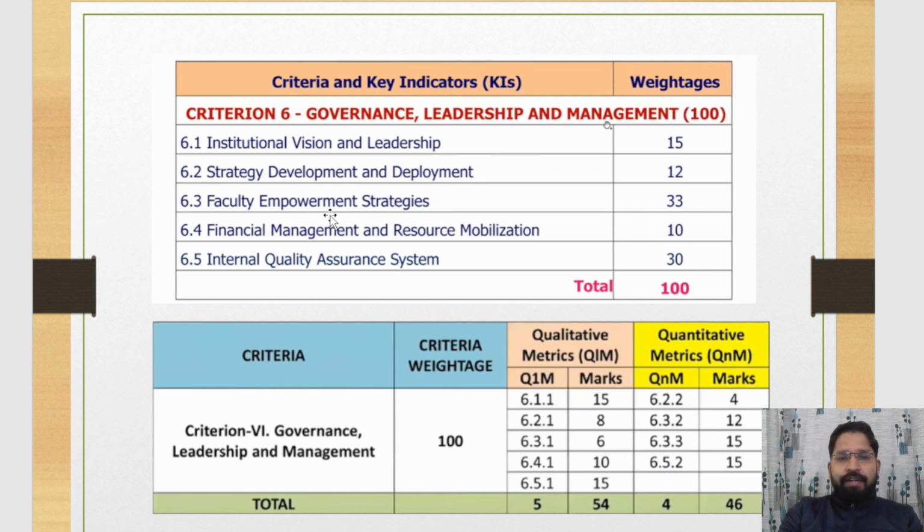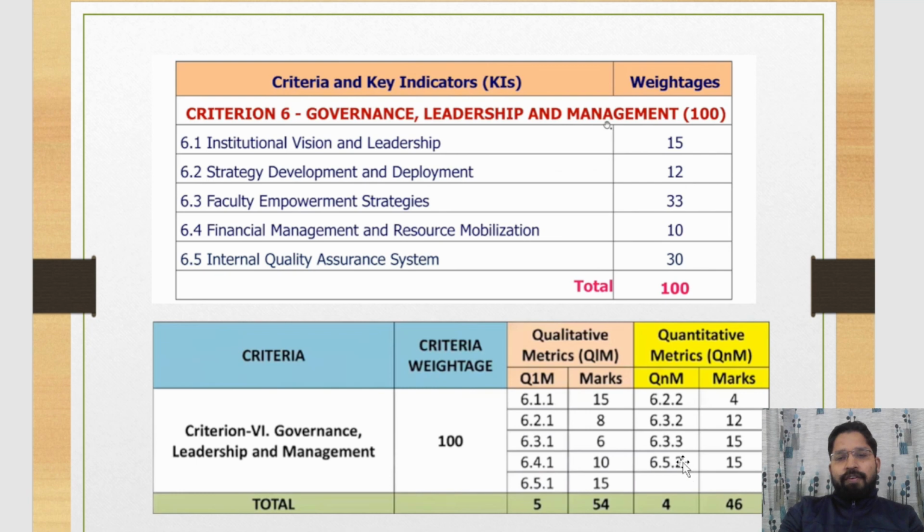These five key indicators are further divided in the form of qualitative matrix and quantitative matrix. There are five qualitative matrix and four quantitative matrix. Five qualitative matrix are 6.1.1 weightage is 15, 6.2.1 weightage is 8, 6.3.1 weightage is 6, 6.4.1 weightage is 10, 6.5.1 weightage is 15.